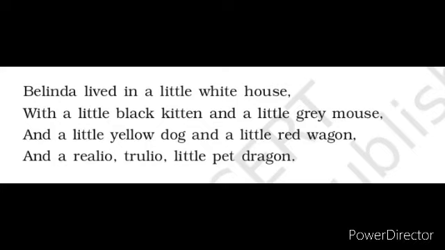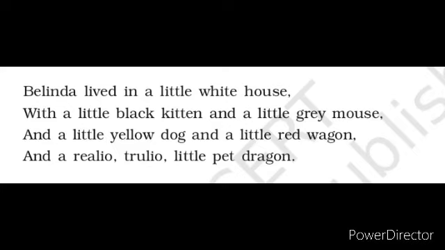What is anaphora? Repeating words at the beginning of neighboring sentences. Look at the third line beginning with the word and, which is repeated in the next sentence, beginning with and. That is anaphora.